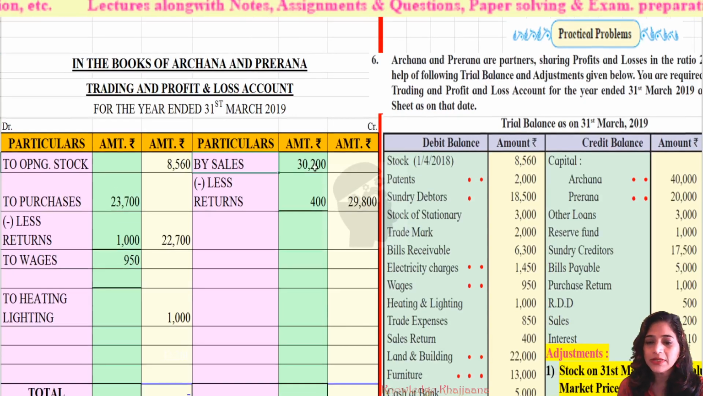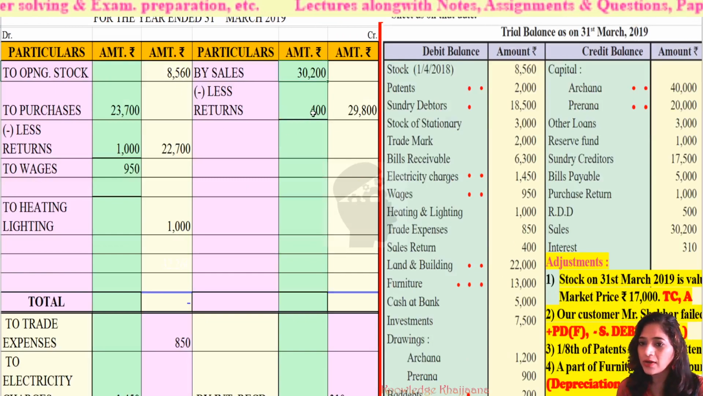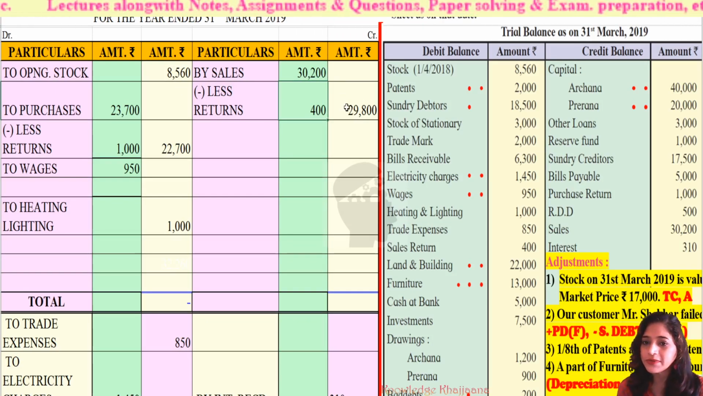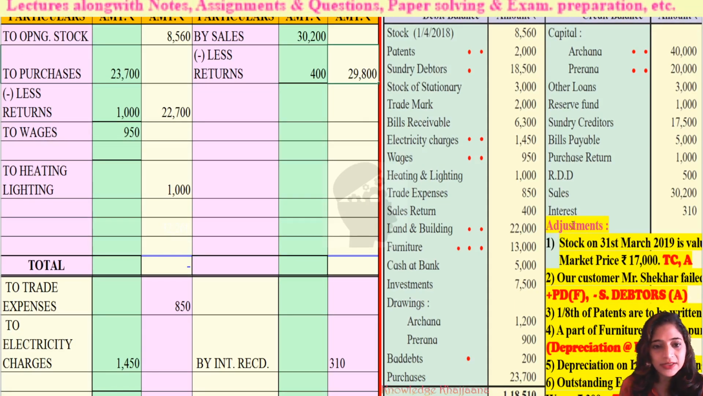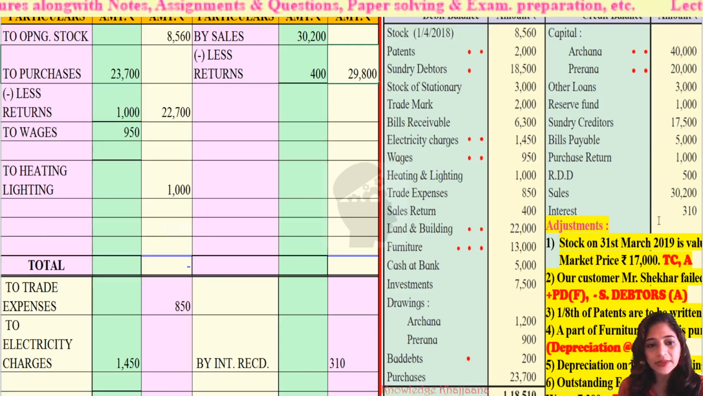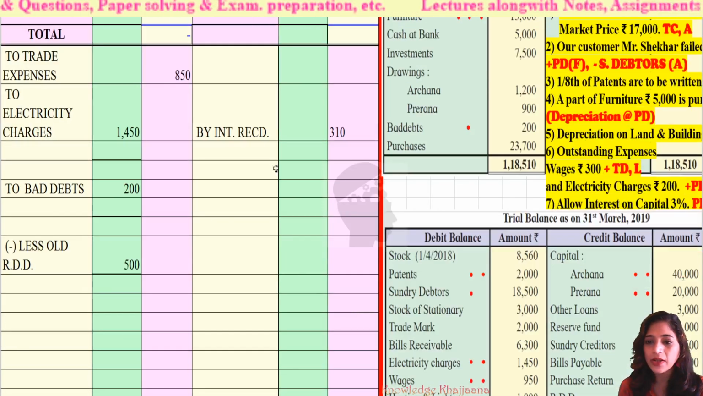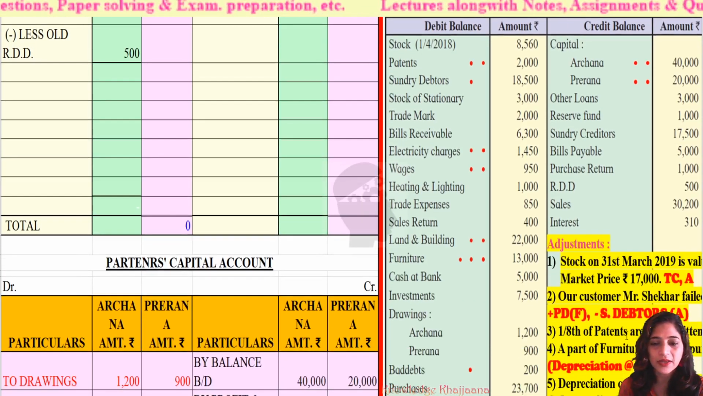Then sales trading account credit side rupees 30,200. Sales rupees 30,200 in the trading account credit side. Okay, see, we had already recorded sales returns, so the final amount of sales is rupees 29,800. Then interest. See, this interest is given on the credit side, so it must be the interest received. So where the interest received is recorded? Profit and loss account credit side rupees 310. Okay, this is profit and loss account credit side by interest received rupees 310. Next, with this we have completed recording all the items given in the trial balance.